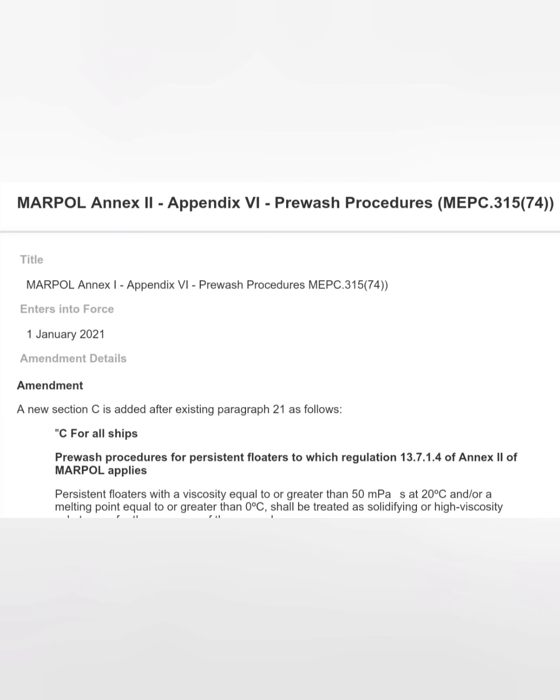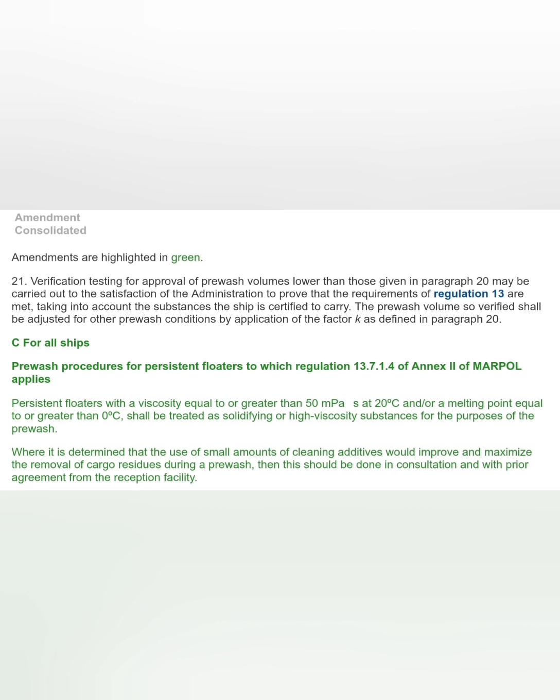And it basically puts a new section, section C, added after the existing paragraph 21 as follows. And basically talks about the pre-wash procedures for persistent floaters, to which Regulation 13.7.1.4 of Annex 2 of the MARPOL applies.